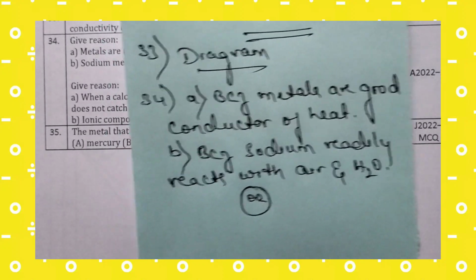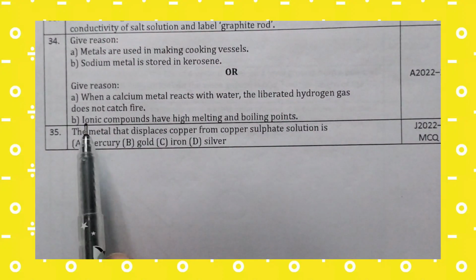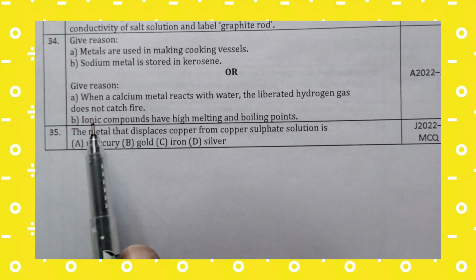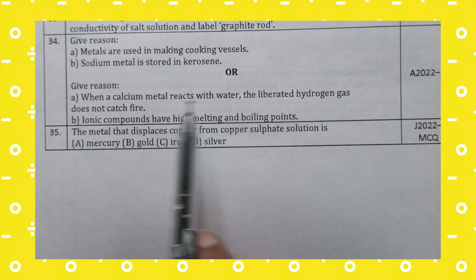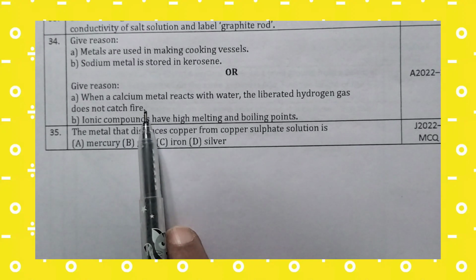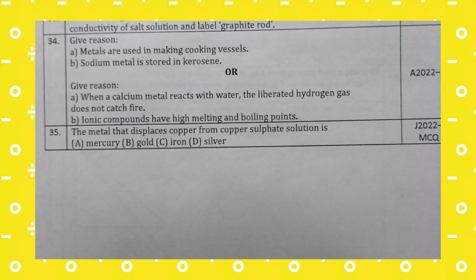Now let us answer one more internal choice question, that is also give reason. When calcium metal reacts with water, the liberated hydrogen gas does not catch fire. So let us answer this question.